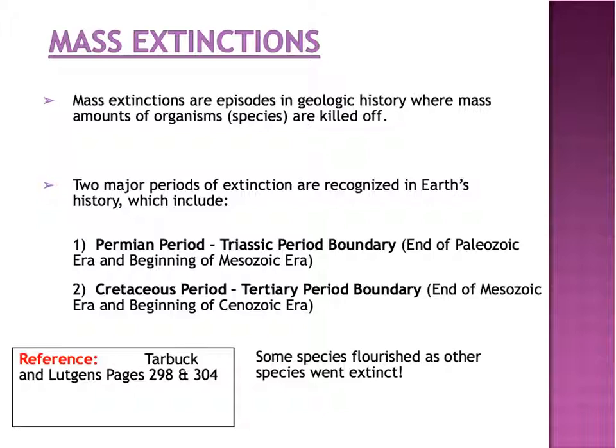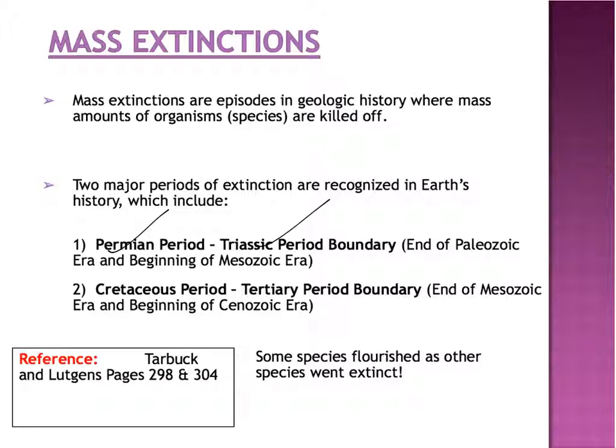And unfortunately, I wish they would have broken them down into eras. For example, if we would have said we have an extinction at the end of the Paleozoic and the beginning of the Mesozoic, that's when trilobites went extinct, possibly due to the breakup of Pangaea.